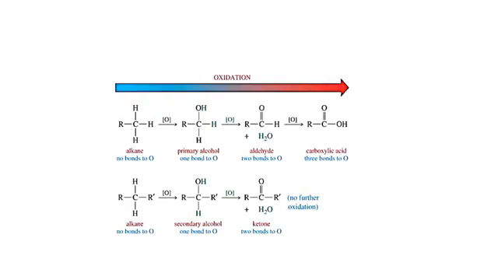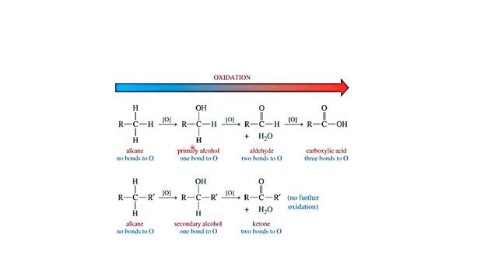Here is a brief summary of how oxidation takes place. We see that we have different reactants, which undergo oxidation in the presence of nascent oxygen. We get different products. For example, in the first case we have an alkane, and you will see that no oxygen atom is present, but when it undergoes oxidation in the presence of nascent oxygen, we get a primary alcohol. It has one hydroxyl group, which means one bond to oxygen.